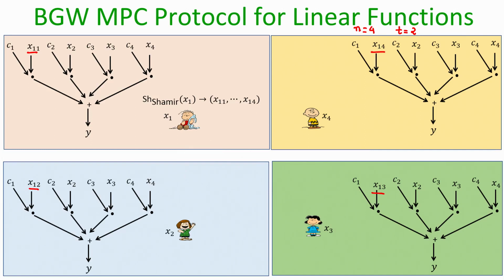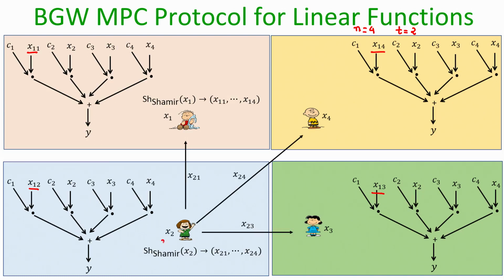Now, in parallel, party P2 will act as a dealer and secret share its input x2 with the threshold t equal to 2. Okay. So, it will compute a vector of 4 shares, it will keep the share x22 with itself, and the first share of x2 it will give over the secure channel to P1 and so on. And now, each party has got one share of x2.